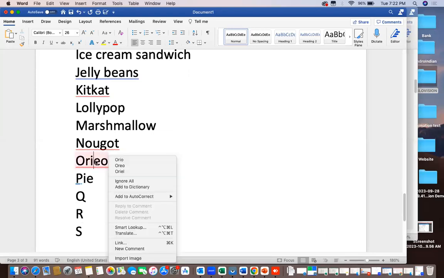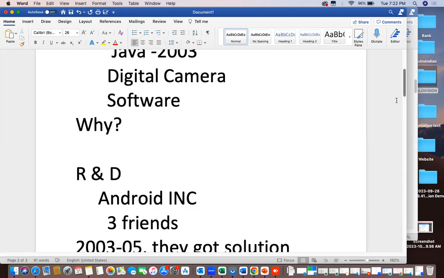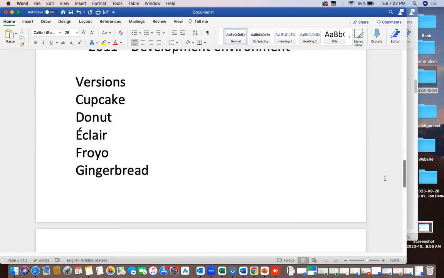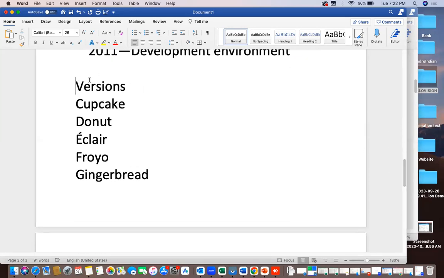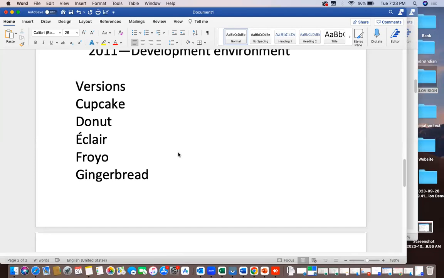S is the latest version. It was released this year only, this month only, not more than 20 days ago, on the 5th of this month. So these are all the different versions in Android. We will start with Cupcake onwards. There are many versions here, and each version has some drawbacks and also some features. It has a lot of things, so we need to discuss them one by one. But here, are you identifying any similarities between these names?